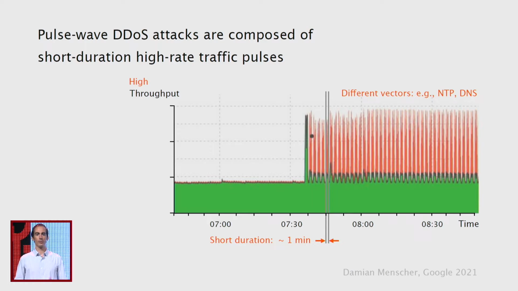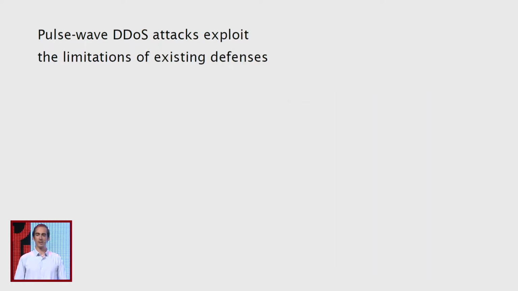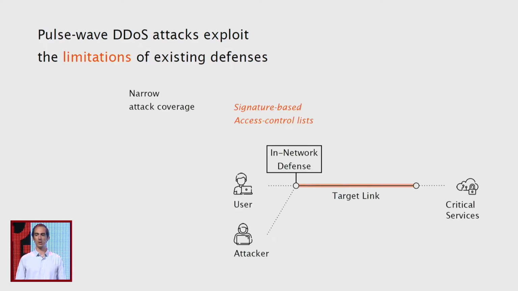Well, what makes them very critical is that they target the limitations of existing DDoS defenses. What are these limitations? Well, we have 4 limitations. The first one is that existing DDoS defenses only cover a narrow set of attack vectors. If you take a look at signature-based defenses or at access control lists, you can see how they only cover a small set of attack vectors. Pulse wave DDoS attacks exploit this limitation by leveraging multiple attack vectors in the different pulses so that they maximize the chances to succeed.